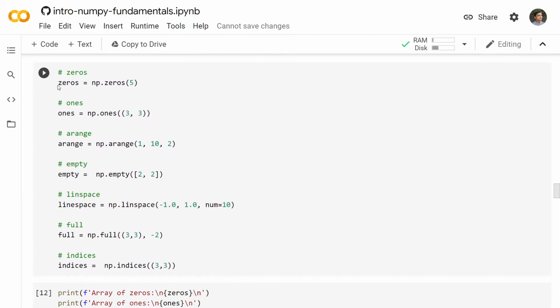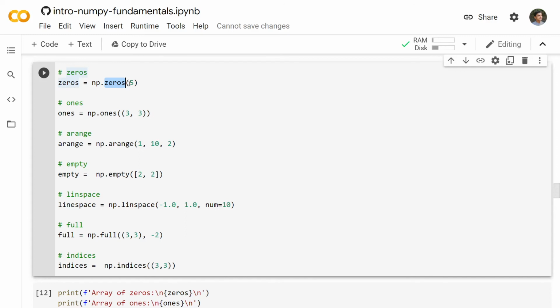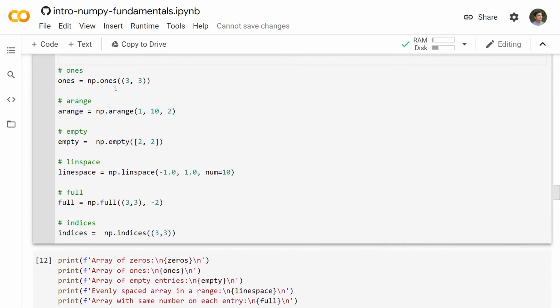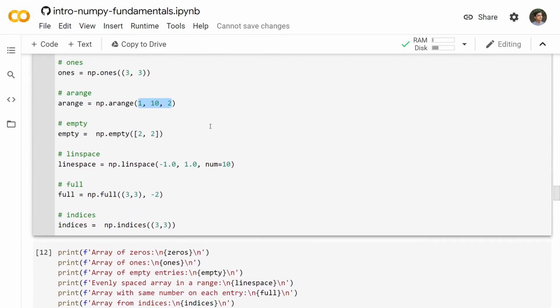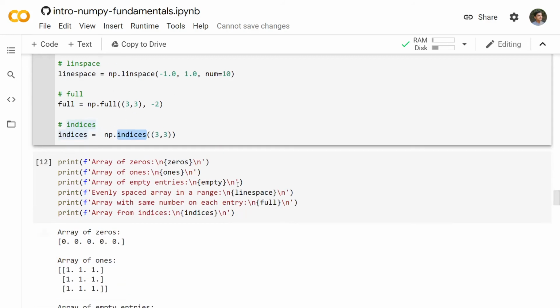Like if we want an array of zeros of dimension 5, we can do np.zeros, and as an argument we pass 5. Then np.ones, np.arange, which gives an array in a particular range. Empty is there, linspace is linearly spaced, full, indices with 3, 3.